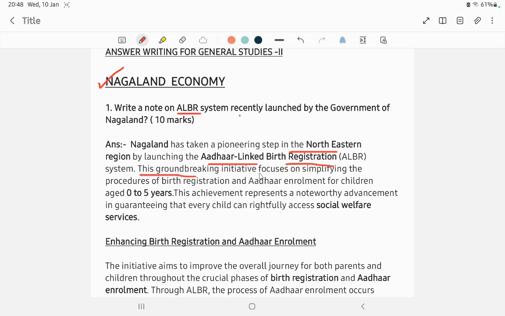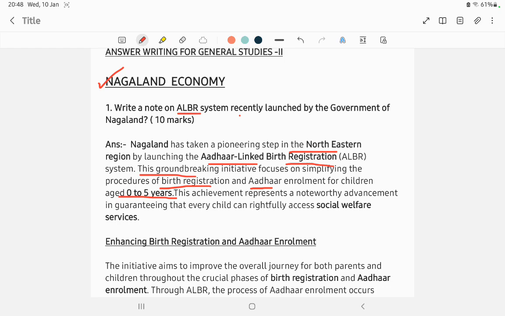This groundbreaking initiative focuses on simplifying the procedure of birth registration and Aadhaar enrollment for children 0 to 5 years. Means children aged 0 to 5 years, who earlier got Aadhaar only after reaching 7 to 8 years, but with this ALBR system the Aadhaar is made within 0 to 5 years, and along with this birth registration is also done.